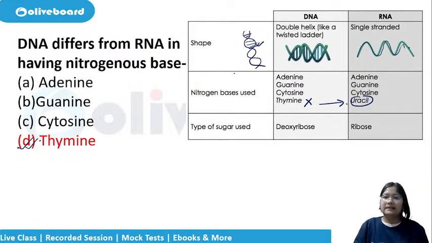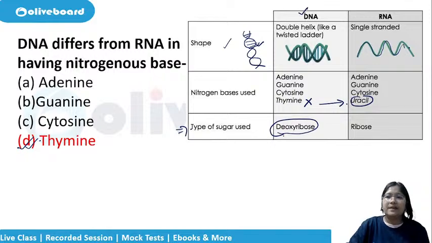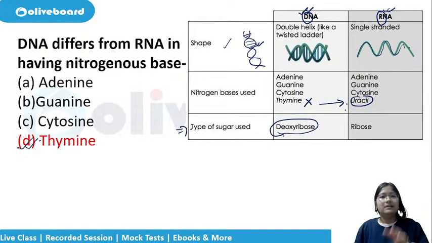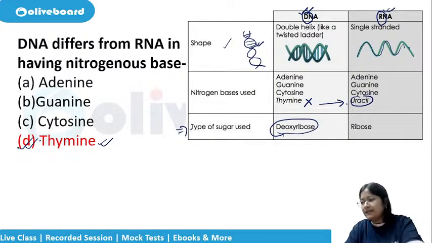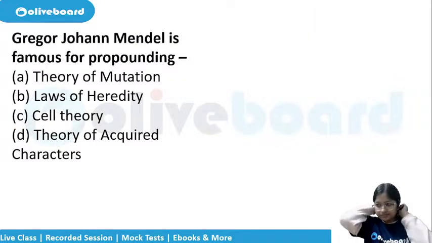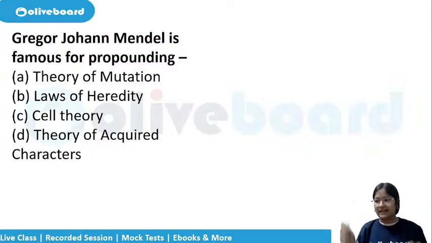Another is, we have already seen the double helical and single-stranded structure, and the type of sugar. In DNA we have deoxyribonucleic acid, and in RNA we have ribonucleic acid. So these are the basic differences which we study, with which you can easily give your answer here. Now please try and give your answers in the chat box. I'm not seeing answers in the chat box.